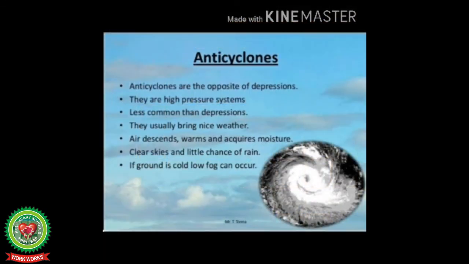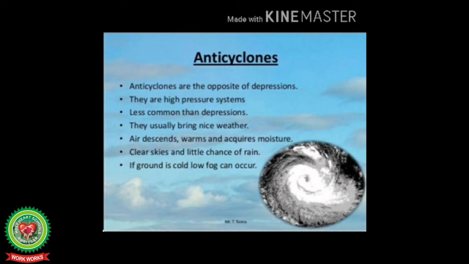Anticyclone, as its name indicates, is the anti of a cyclone. Thus, it is a high pressure area surrounded by low pressure areas on all sides. Winds blow from the center outward. Due to the rotation of the earth, the winds blowing from the center move in a clockwise direction in the northern hemisphere and anti-clockwise direction in the southern hemisphere.